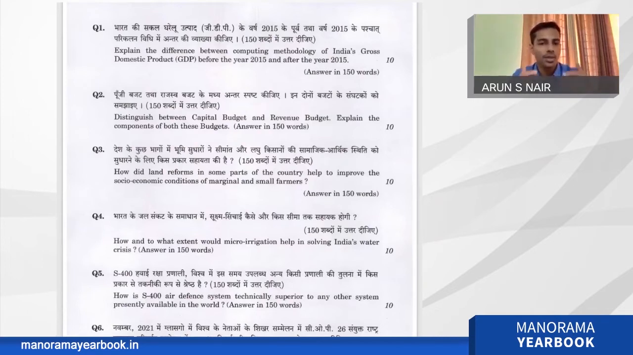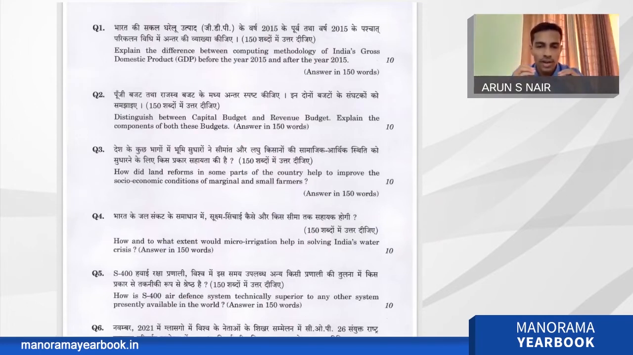And I think this question has some kind of repetition also. Previously, the same or similar lines of questions have been asked in the mains examination, such as how the land reforms bettered the life of farmers. So the same question has been repeated here. Again, it is a direct question. The question is how the land reforms improved the socio-economic conditions of the marginal and small farmers.